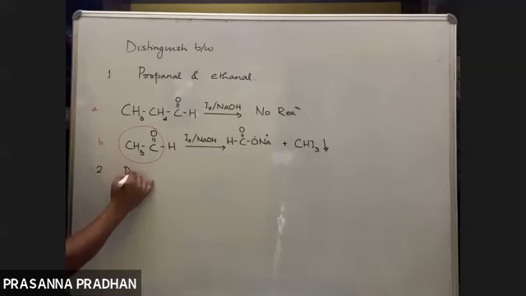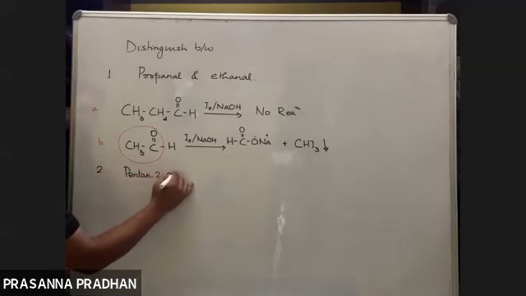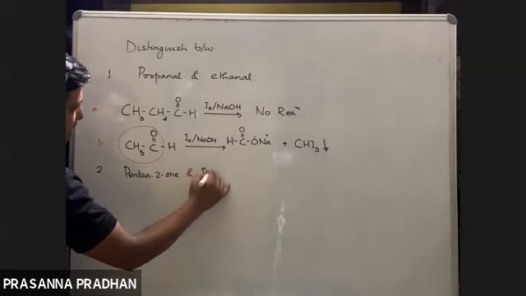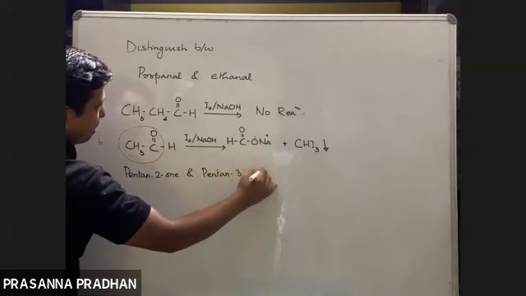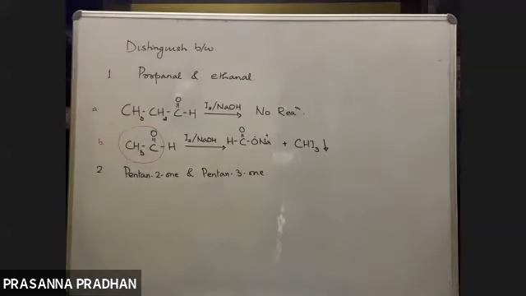So distinguish between, say, pentan-2-one and pentan-3-one. So you draw the structure of both the compounds. Pentan-2-one and pentan-3-one. Okay, so let us draw. So pentan-2-one is this.